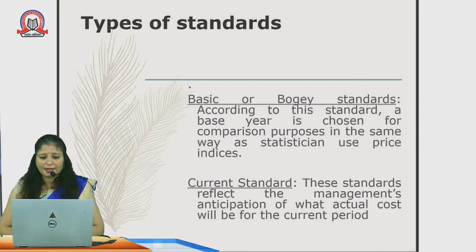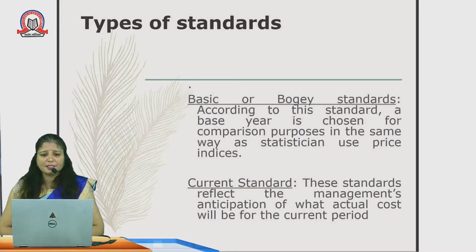According to this standard, a base year is chosen. This means that suppose 2001, 2002 is there, we will consider 2001 as the base year. We compare our production with the base year, or with the last year, in the form of percentage. Suppose in 2001 the total cost was 90%, whereas in 2002 the total cost was 80%. This means that we have improved a lot. We are comparing our production level with our base year.